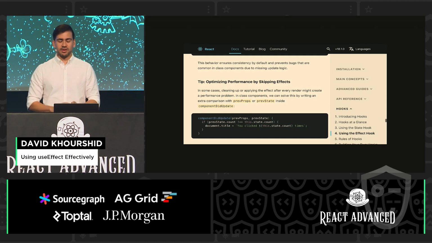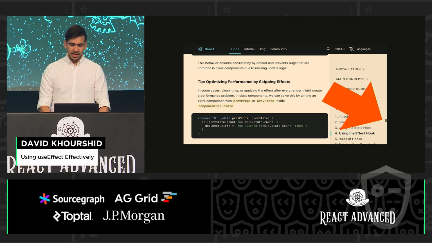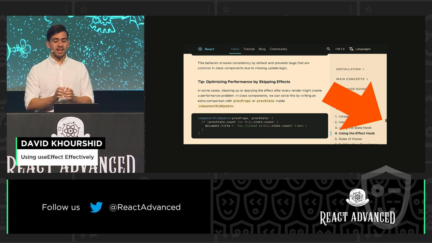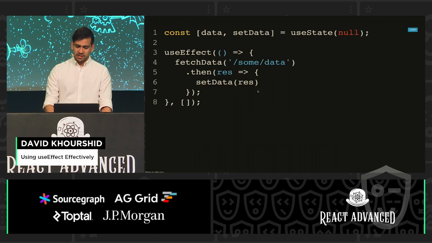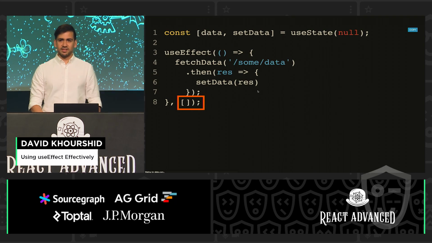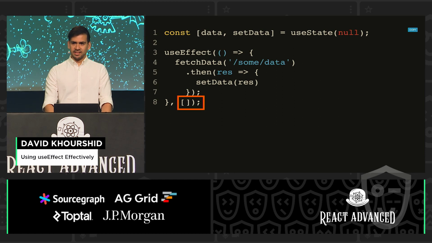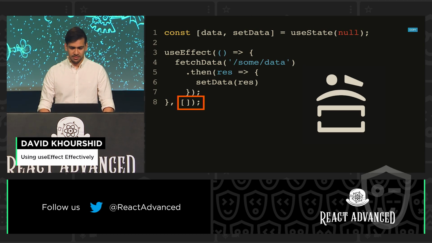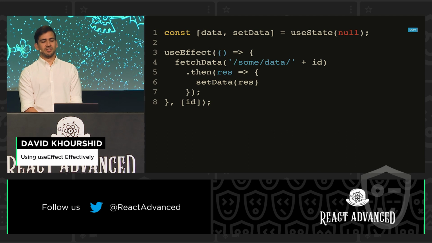All right. So at this point, I'm like, OK, maybe I should read the documentation a little bit. So I scrolled all the way down. And there was a tip. It's just a tip. This very crucial bit of information is a tip in the current React docs, optimizing performance by skipping effects. And so I learned that you're supposed to use this little dependency array. And since this didn't really have any dependencies, you just put it empty like that. If you look at it sideways, it sort of looks like an agonized React developer screaming into the void. So, yeah. All right. So I learned my lesson.